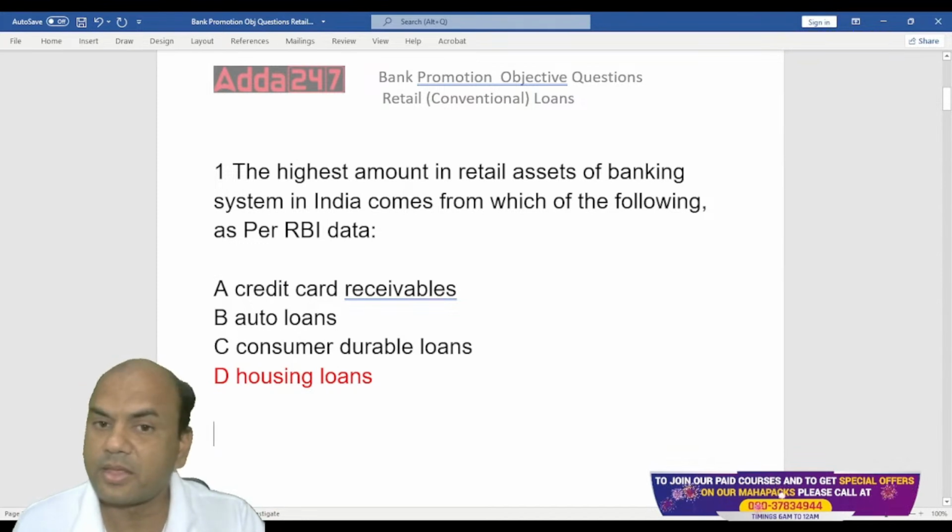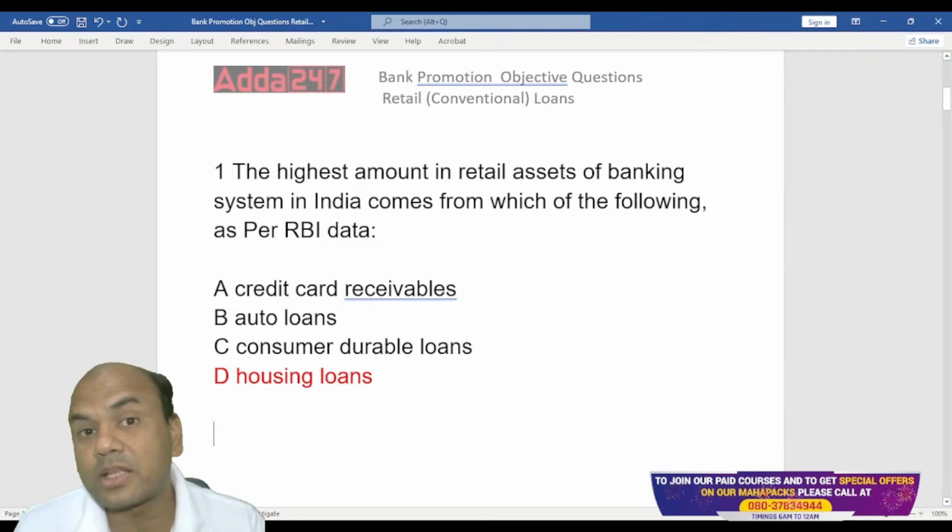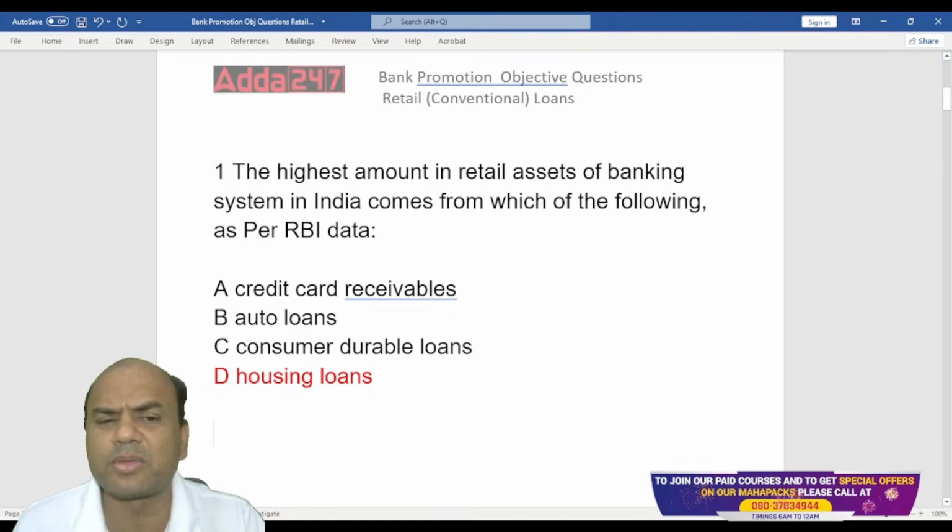There are other things, like auto loans. In auto loans, if I buy a car, the value of that car decreases, whereas when I buy a house, the value of my house increases. Consumer durable and credit card are totally different altogether.